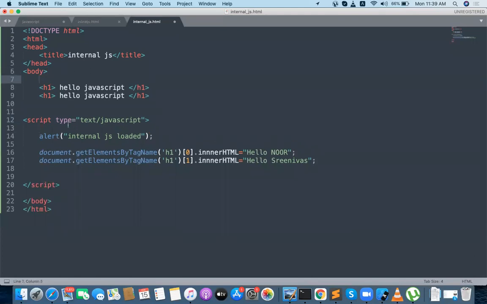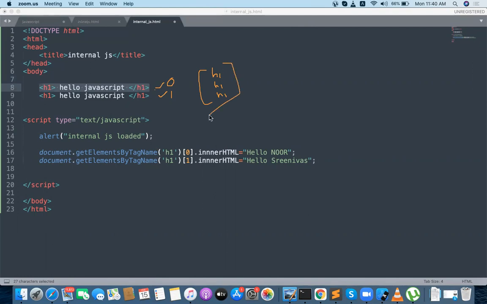Directly we are accessing document dot getElementsByTagName. The name of the tag is h1 only. So that h1 of 0 is nothing but this one. This is actually the 0 level, the 0th element. Why? Because all your h1s are taken in an array, from the body, in the order the DOM is loading.